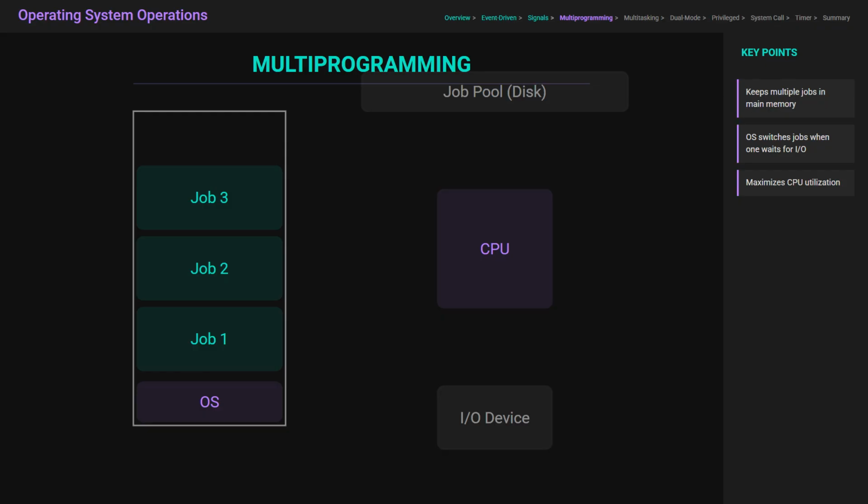A core goal of the operating system is efficiency, which brings us to the concept of multiprogramming. In the early days, a single user couldn't keep the CPU or I/O devices busy all the time because the CPU is significantly faster than I/O devices. Multiprogramming solves this by keeping several jobs in memory simultaneously. Since main memory cannot hold everything, jobs are kept in a job pool on the disk. The OS picks one job to execute. When that job needs to wait for an I/O operation, instead of letting the CPU sit idle, the OS switches to another job. This ensures the CPU is utilized as much as possible.